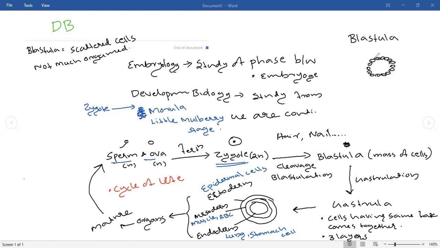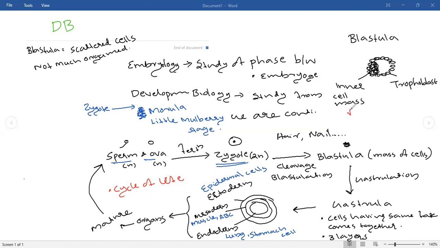There will be an outer layer of cells and an inner layer of cells. The outer layer is known as trophoblast, whereas the inner layer is known as inner cell mass.